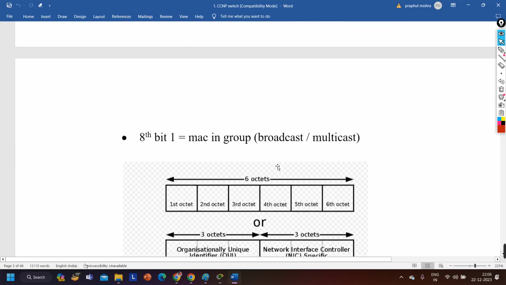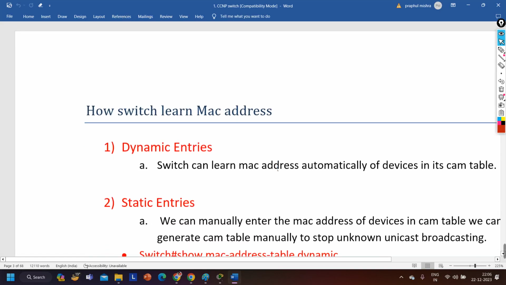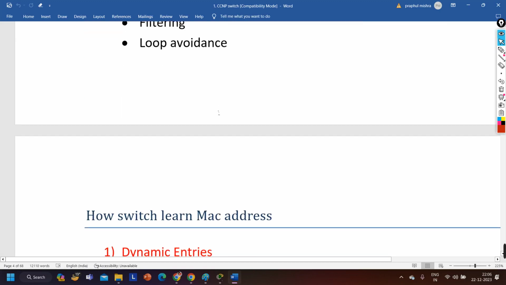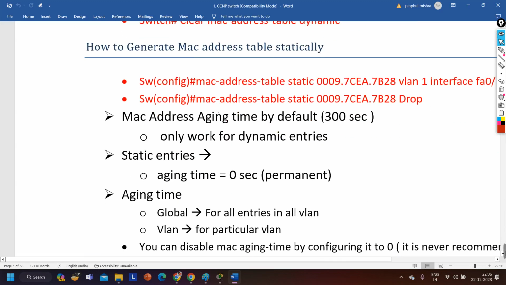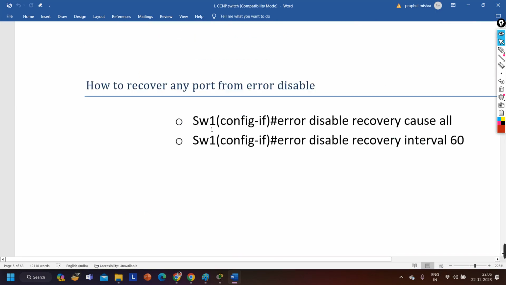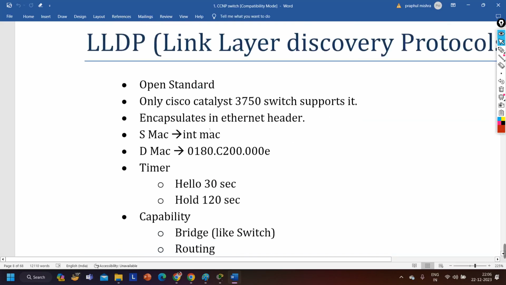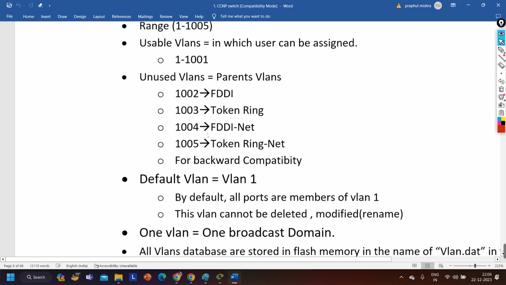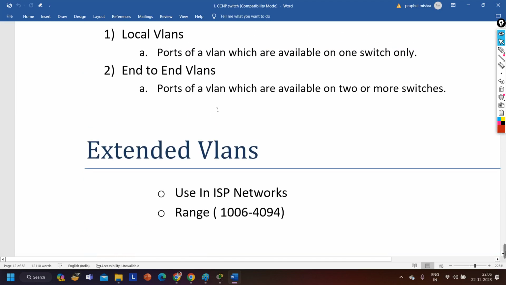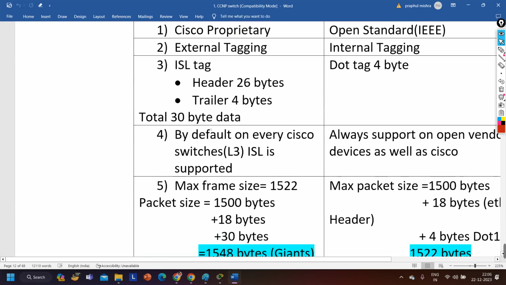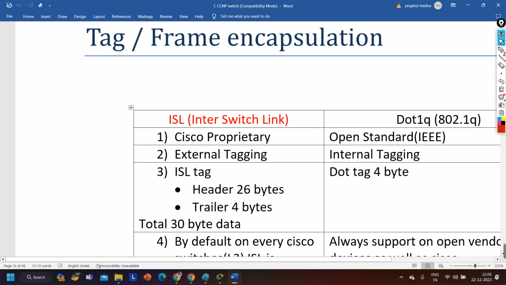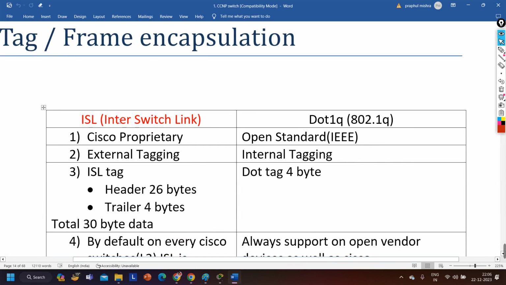Layer 2 forwarding, MAC address table. VLAN, extended VLAN. Here also you can read about extended VLAN. Then tagging, frame encapsulation. So you can see the difference between ISL and .1Q.